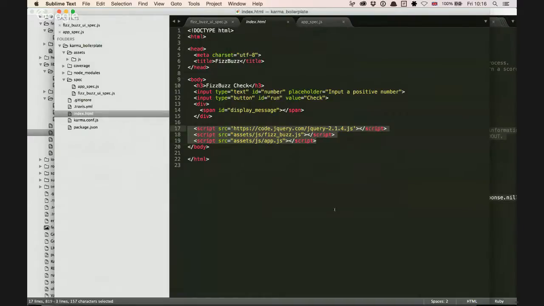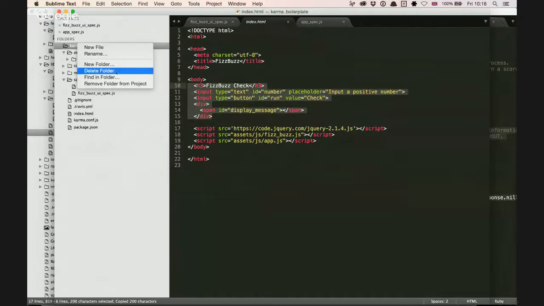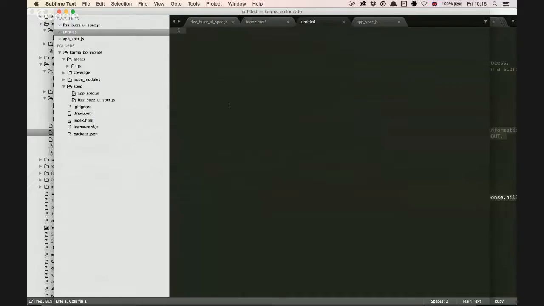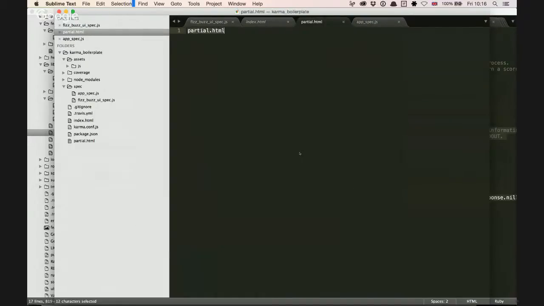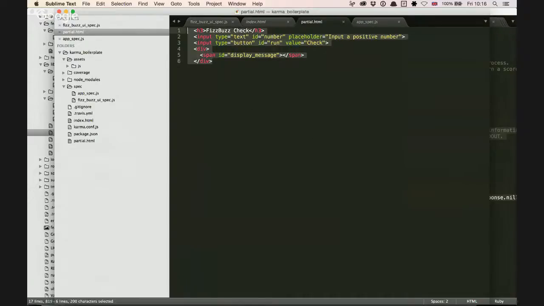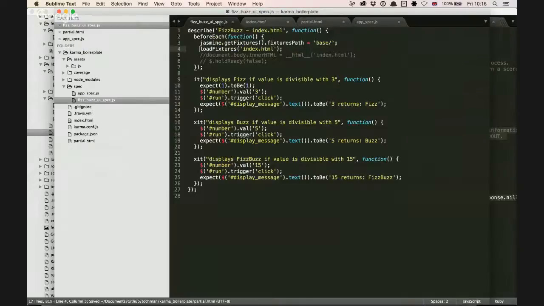Yeah, so if we take 11, 12, 13, 14, and 15 only and place that in a separate file, and see if we can load that. We may or may not need those scripts, but we could take this and make a new file here, and let's just call it partial.html. Then we could go back over here and try loading the partial instead.